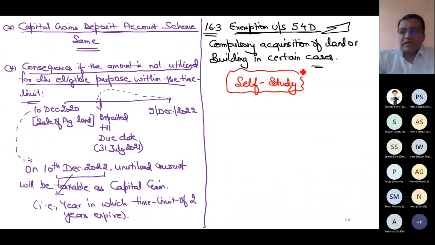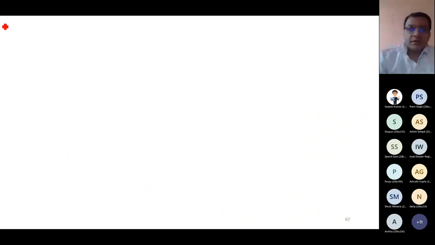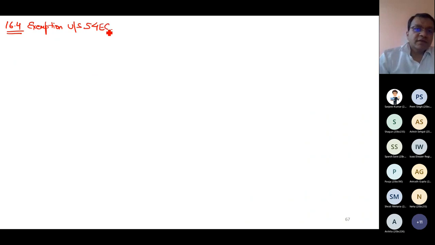Next one, 54EC. This is my next exemption, 54EC. That is relevant, that I will discuss.